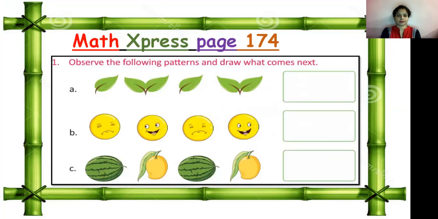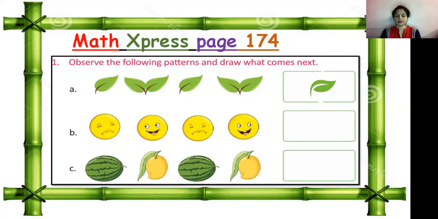Now look at the A part. One leaf. Then next is two leaves. Again is one leaf. Again one will come. It means the first two pictures are repeating. They are making a pattern. So what will come in the box? Read with me. Single leaf, double leaf. Single leaf, double leaf. So what will come at the last? Single leaf. So here you have to draw that leaf by yourself. And you can color it also.